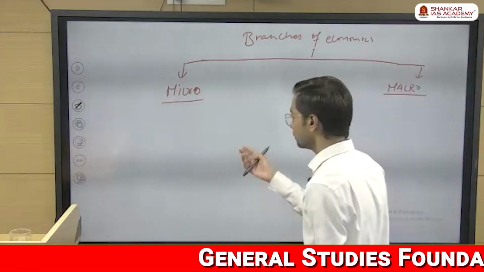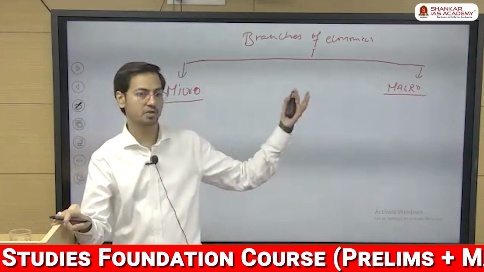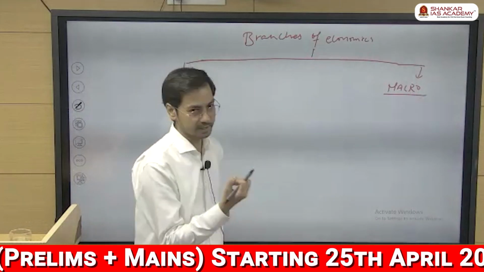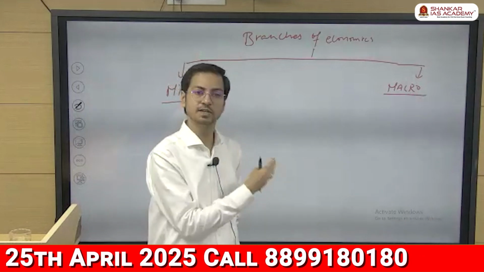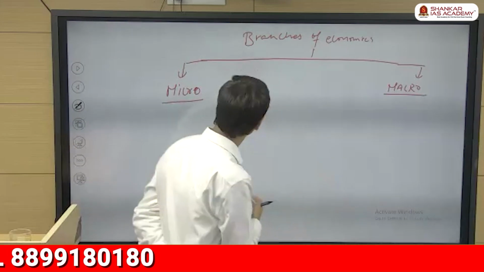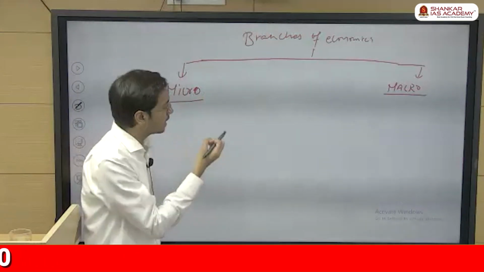So when you say microeconomics, it means it's talking about the small things, and when you say macroeconomics, it's talking about the large. This seems very easy, but sometimes it becomes complicated. Even your 12th NCERT is two NCERTs: one is microeconomics, and the other is macroeconomics. In 12th NCERT, you have two economics books, right? It's a Greek word actually, where micro means small and macro means large.